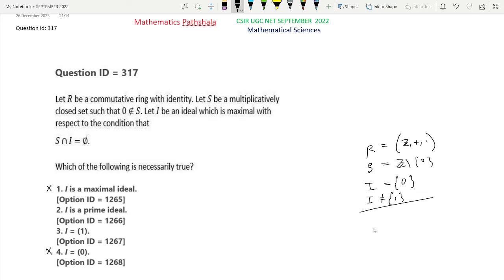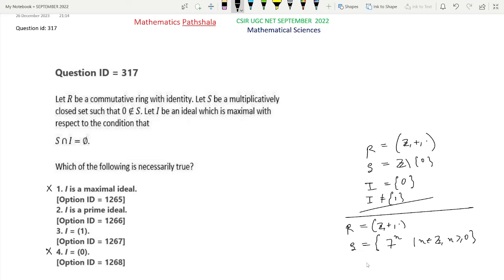Now let's see another example. We are taking the same ring R equal to Z, and we are taking S equal to elements of the type 7 to the power n, where n belongs to Z and n is greater than or equal to 0, all such non-negative integers n.